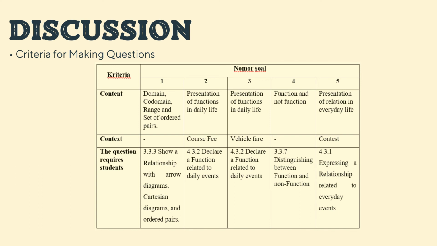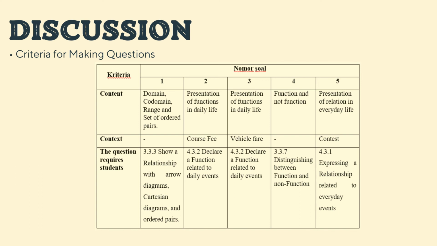For criterion number 2, the content is presentation of function in daily life. The context is course fee. The competency achievement indicator is 4.3.2 that declare a function related to daily events.